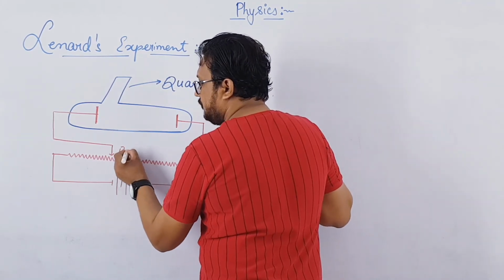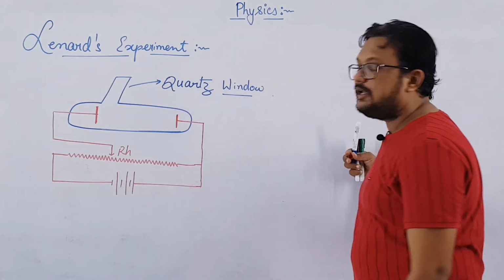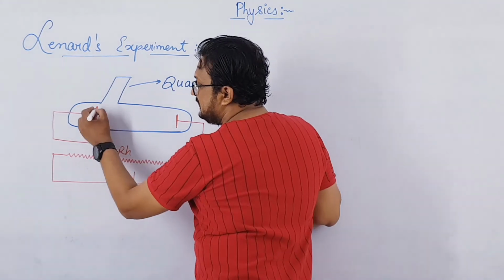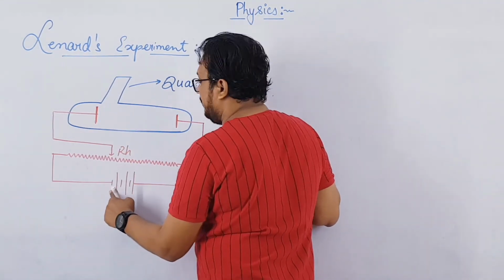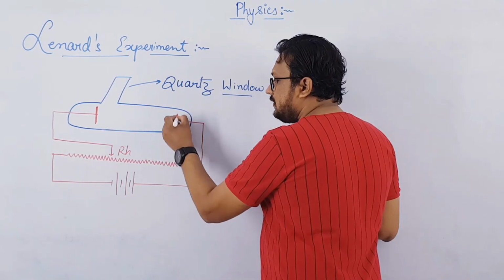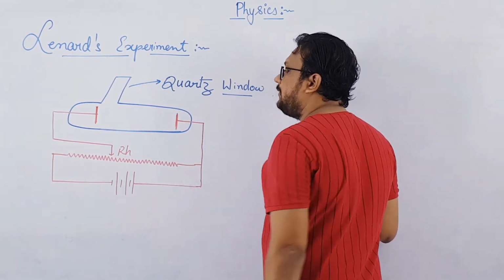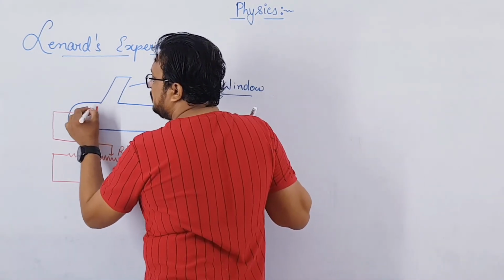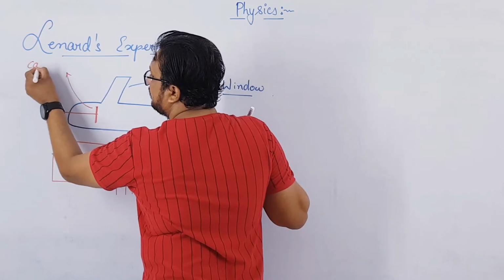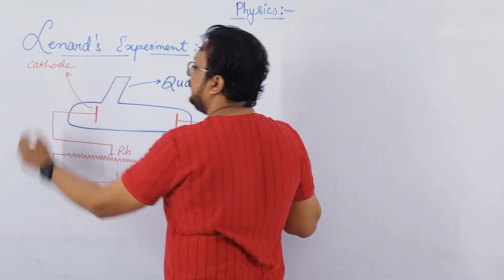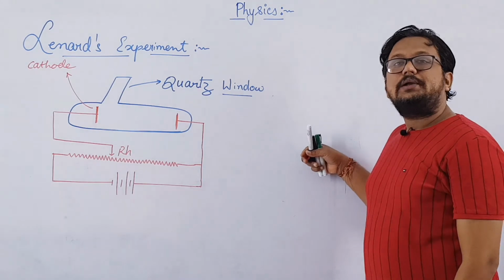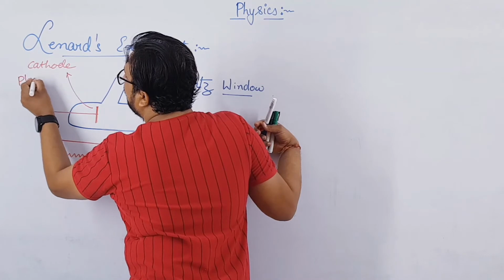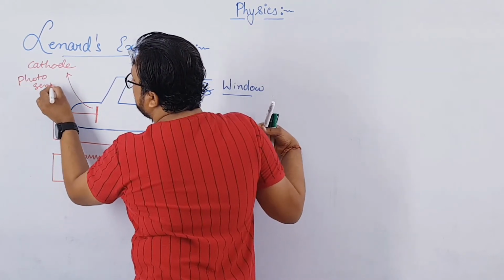Right, this is the rheostat. With the help of this rheostat, you can change the voltage across the two electrodes. Now you can see that this electrode was connected with the negative terminal of the battery and this electrode was connected with the positive terminal of the battery. This electrode was negatively charged, so it was given the name cathode, right? But we are not going to call it cathode. Another name given to it was photosensitive surface.